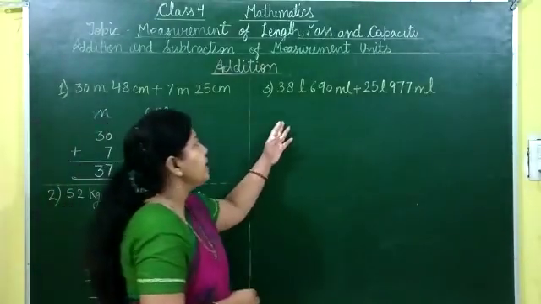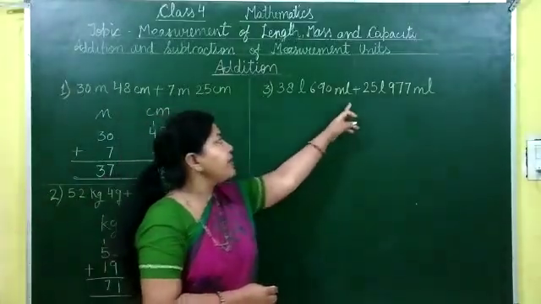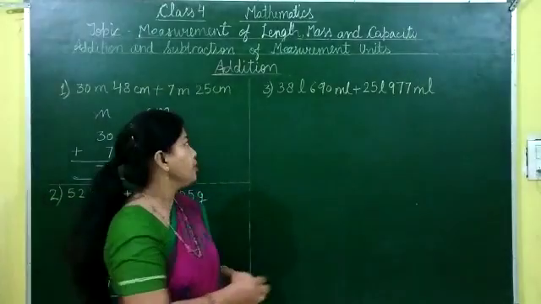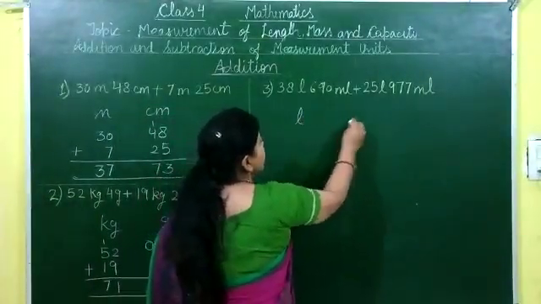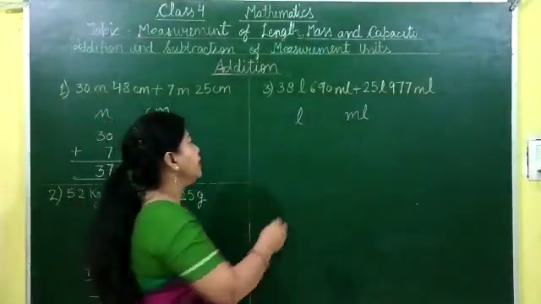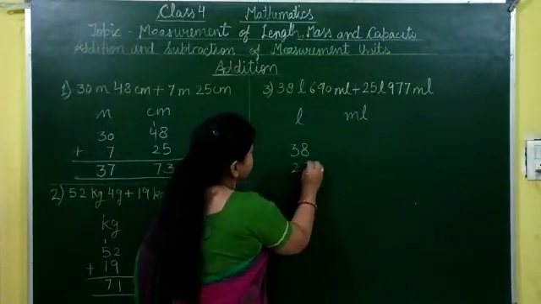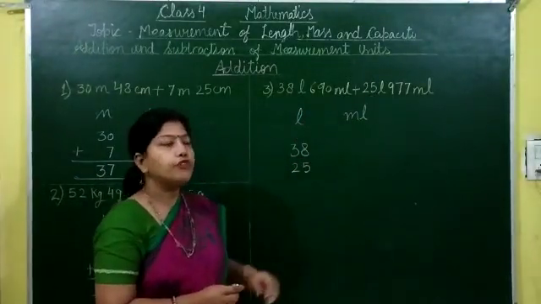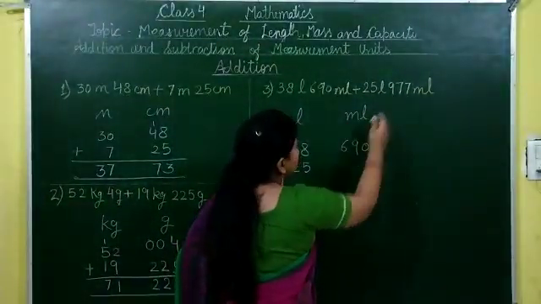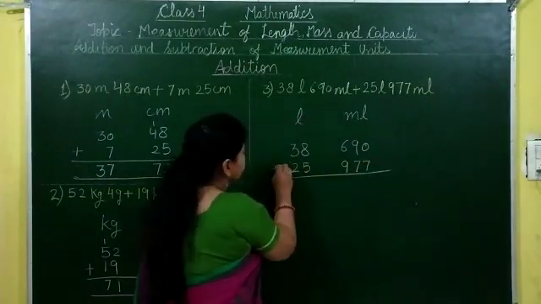Let's take another example. It is 38 liter, 690 milliliter plus 25 liter, 977 milliliter. So making 2 columns, here liter and milliliter. So writing the units of liter in liter column, that is 38 and here 25. And writing the units of milliliters, we write in milliliter column, that is 690 and here 977. Now start adding this one.